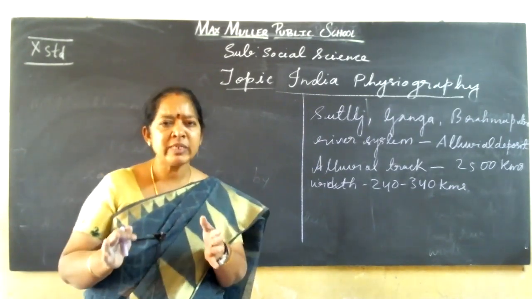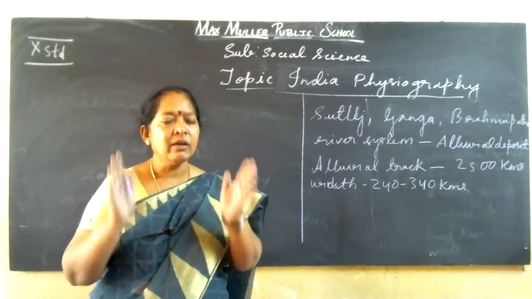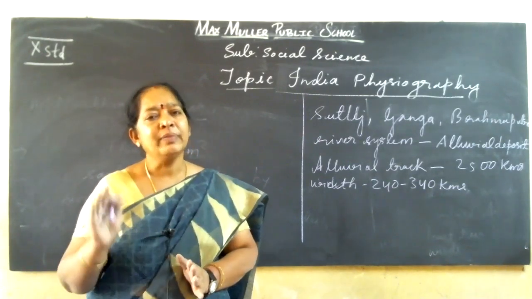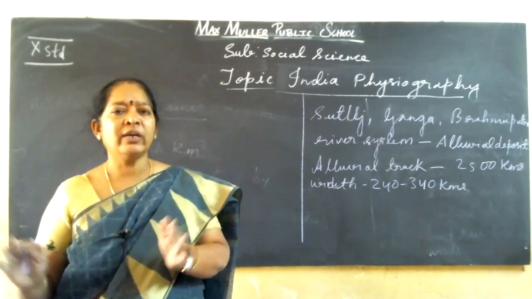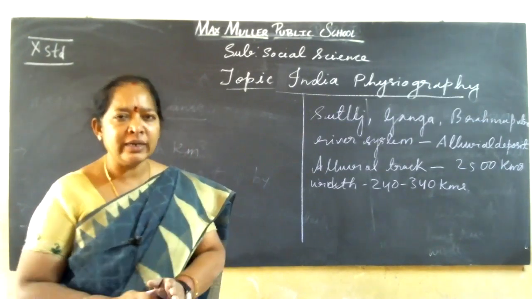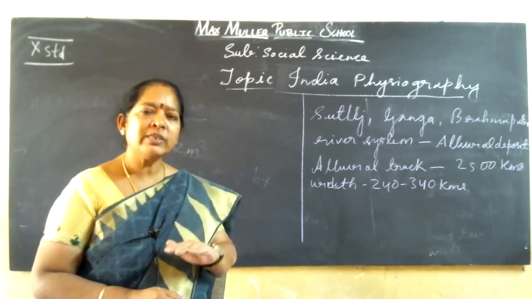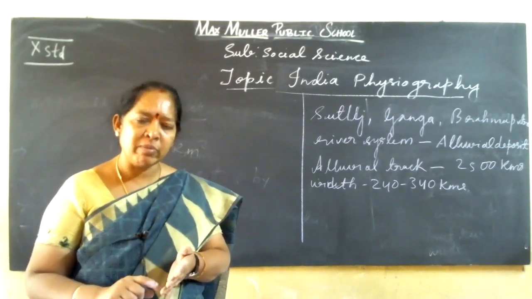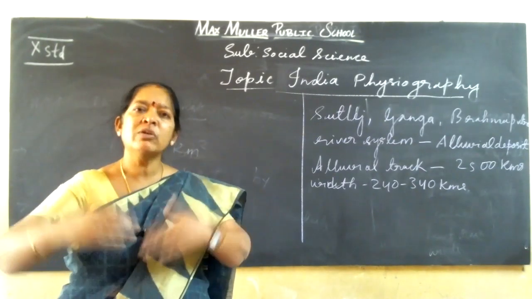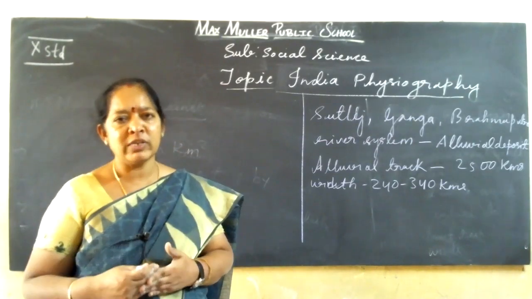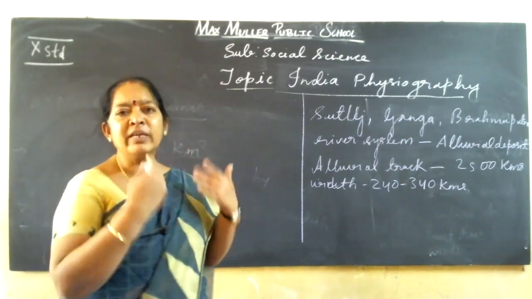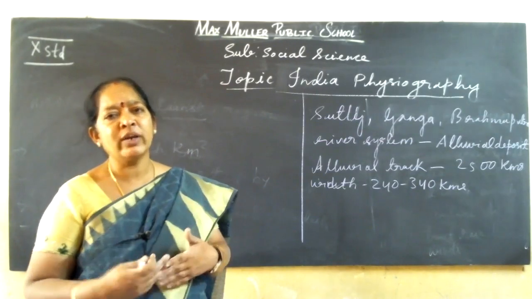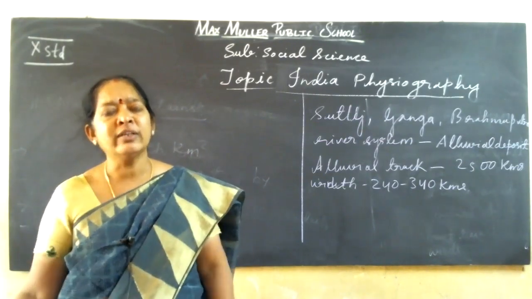So once again I am explaining the northern plains. Here the whole soil, alluvial meaning mineral content soil, is deposited by three river systems, that is Satluj, Ganga and Brahmaputra. These rivers flow from the Himalayan mountains, and while coming they bring so much mineral content soil and deposit it on the northern plain.